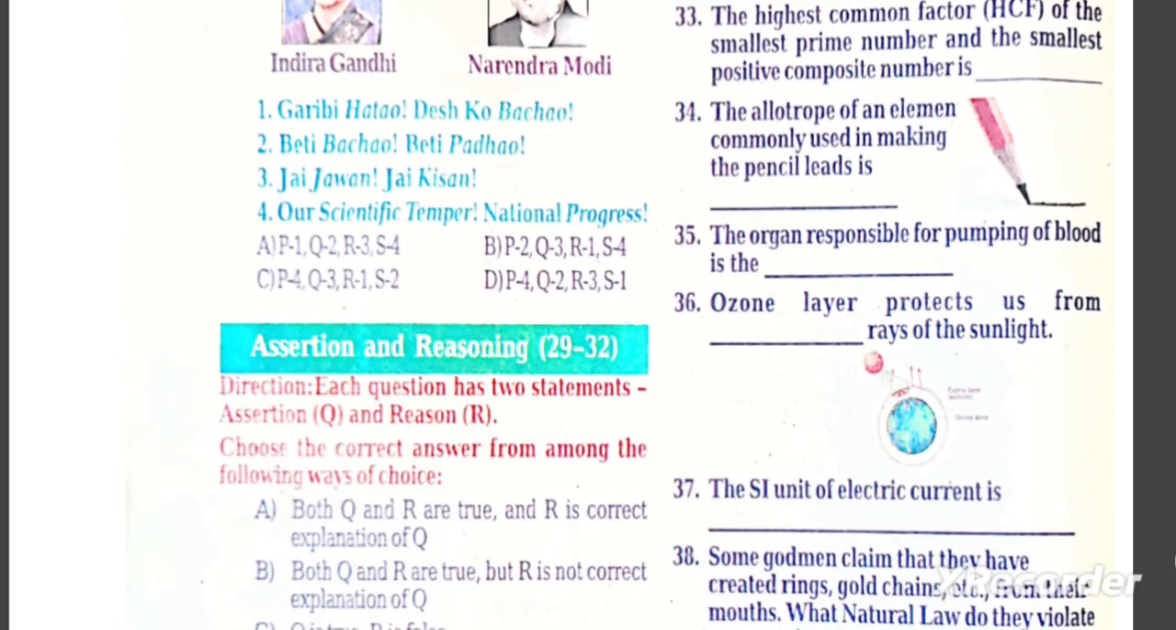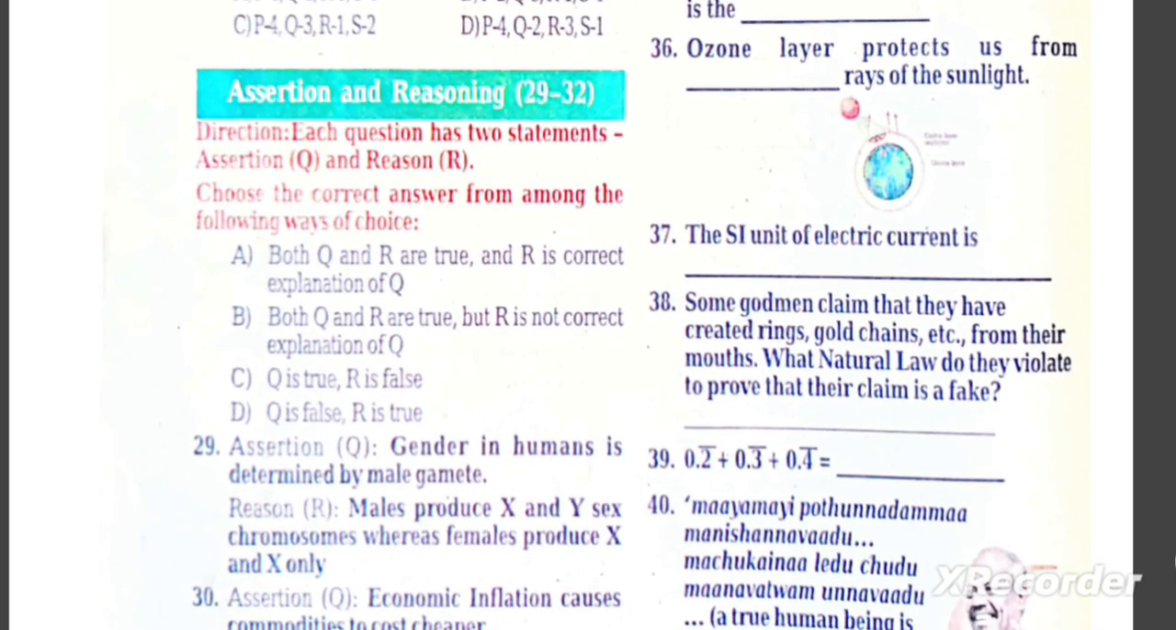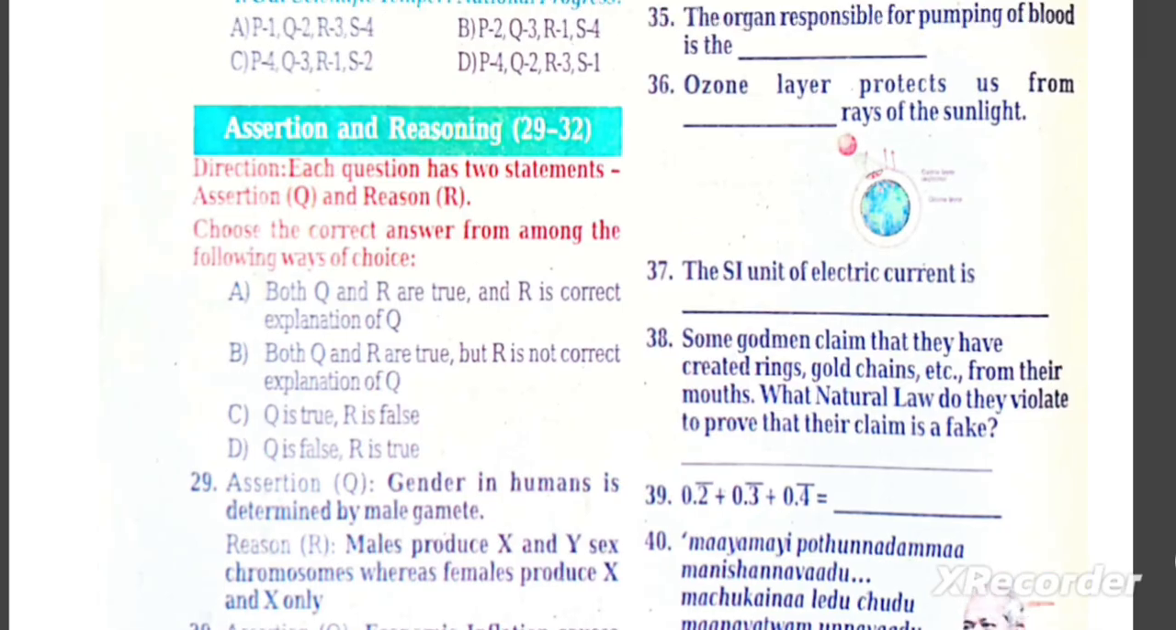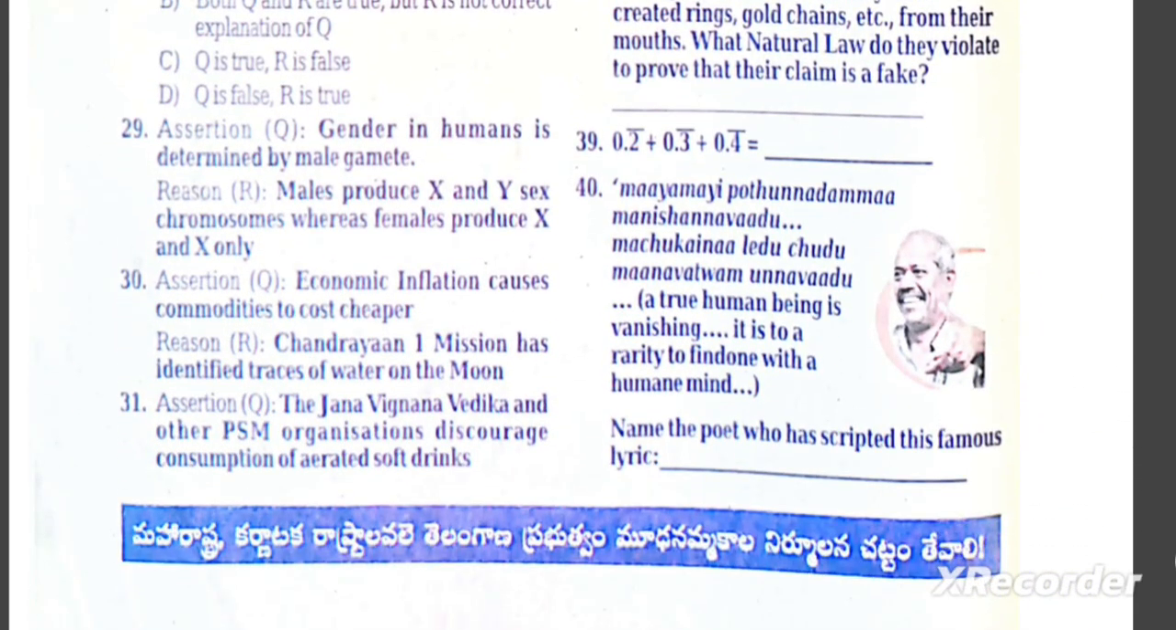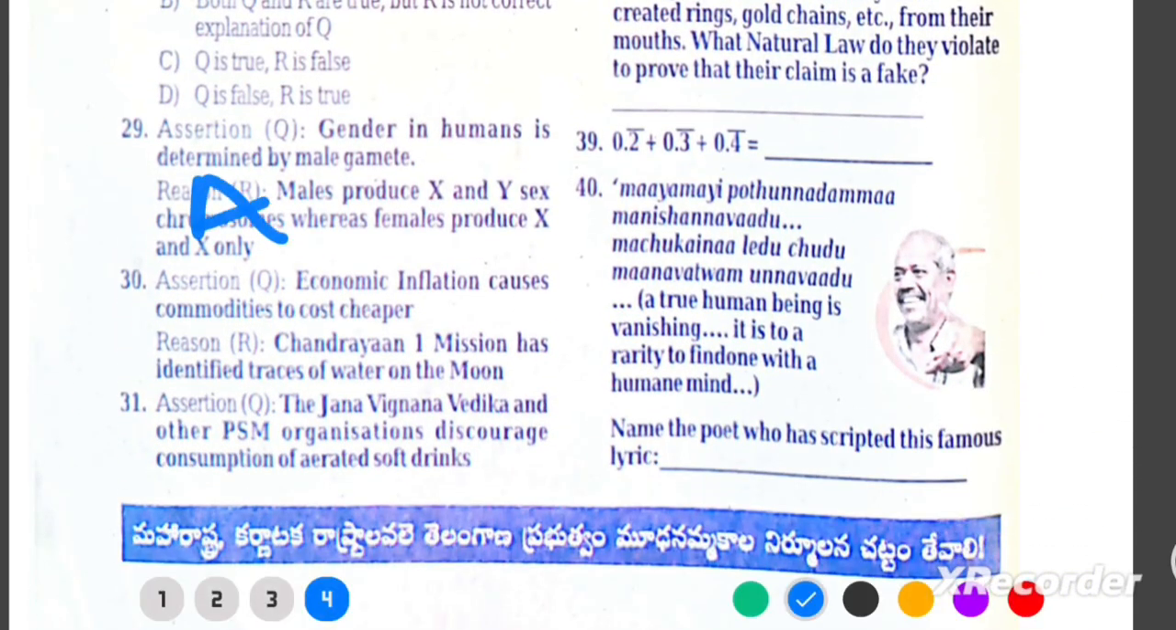Assertion and reasoning, 29 to 32. 29. Q. Gender in humans is determined by male gamete. R. Males produce X and Y chromosomes. Females produce X and X only. Answer A. Both true and R correctly explains Q. 30. Q. Economic inflation causes commodities to cost cheaper. R. Chandrayaan 1 found traces of water on the moon. Answer D. Q is false. Inflation raises prices. R is true.